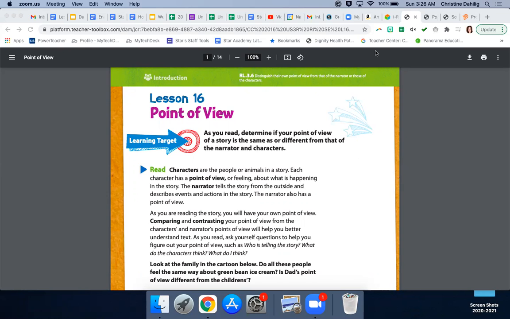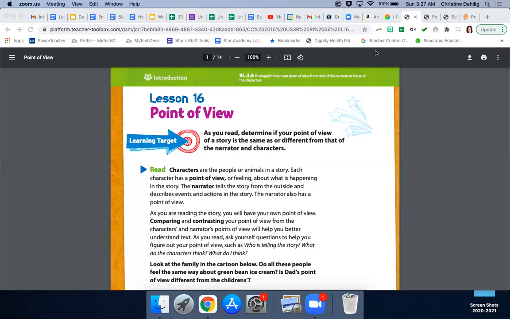In this lesson, we're going to be reading both realistic and fantasy stories, and we're going to learn about point of view. And as we are reading, I'd like you to think about whether or not the narrator is also a character in the story. So remember that the narrator is the one who is telling the story, and the author is the one who writes it.